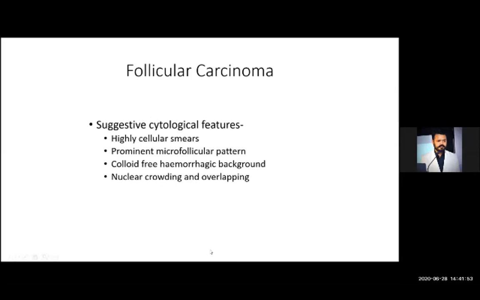For example, the smears are highly cellular. The cell yield is very high. Prominent microfollicular pattern. Colloid-free hemorrhagic background, which means the colloid is totally absent in these slides. And nuclear crowding and overlapping. You can say this is a very prominent feature of malignant lesions. Whatever the organ, nuclear crowding and overlapping is a very prominent feature of malignancy. So you will get nuclear crowding and overlapping in almost all the malignant lesions.